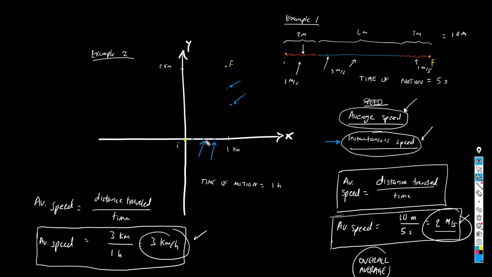So the instantaneous speed is very slow, and then it goes very fast. So when the pencil crosses these points in time, or these points in the motion, the instantaneous speed must have been very high. So this is high instantaneous speed, and this is low instantaneous speed. But when we get the average speed, we don't care about those details. We just get the total distance, the total time, and we're done. That is the difference. Let me show you two animations so you can further understand the concept.